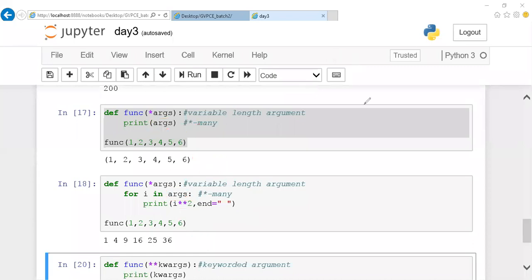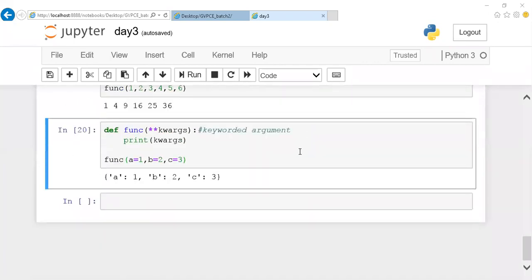So what is your doubt, Amatya? How can I declare keyword using input? Which keyword, Amatya, are you asking about? Just a minute, I'll come down to cell 20.